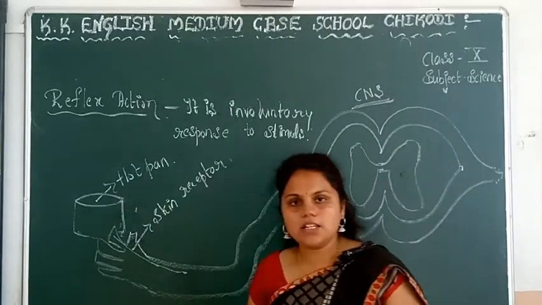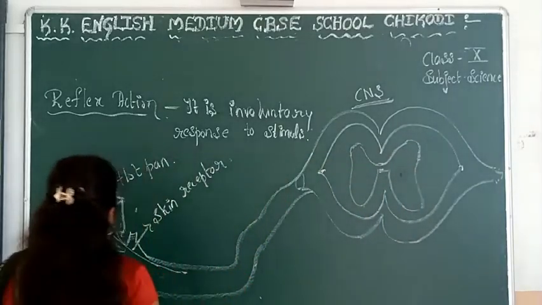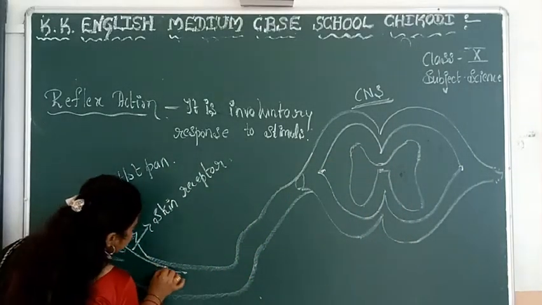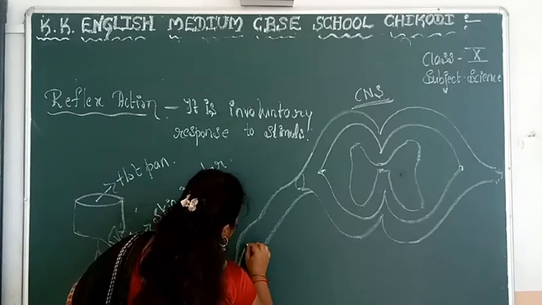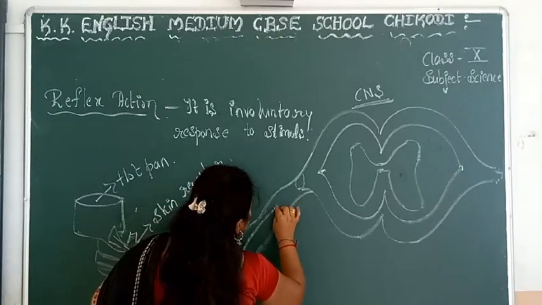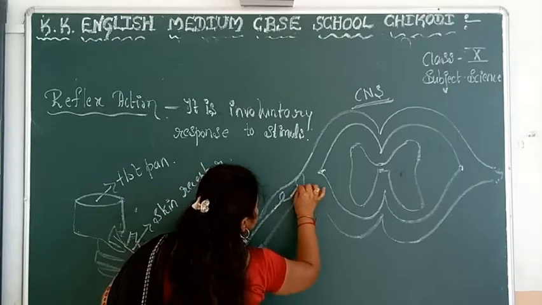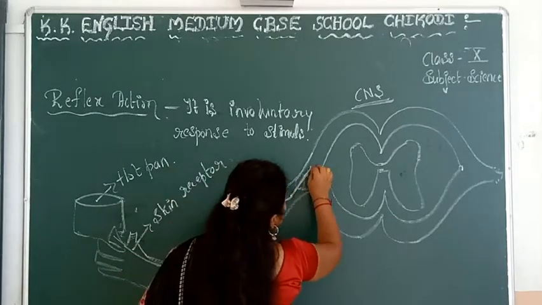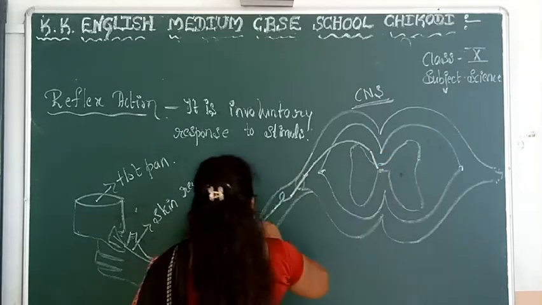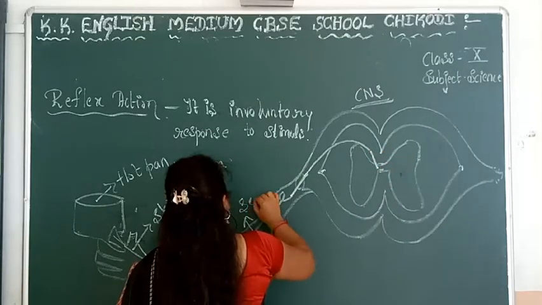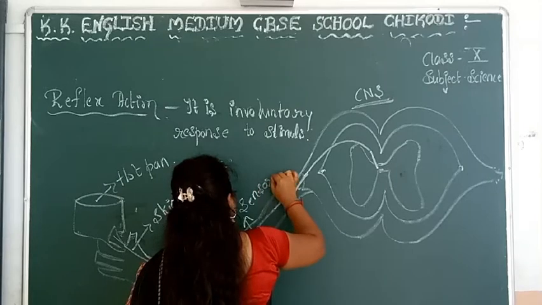Through the sensory neuron, in our body, this passes the information to our spinal cord.